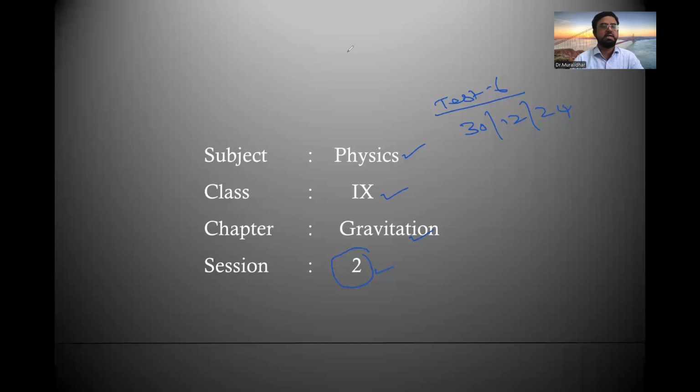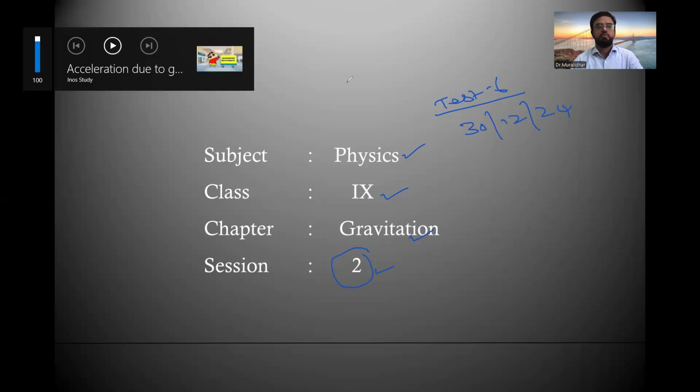From my side the sound is clear. 1E block, from my side the sound is clear. Please check from your end only, because I can see here. Okay.